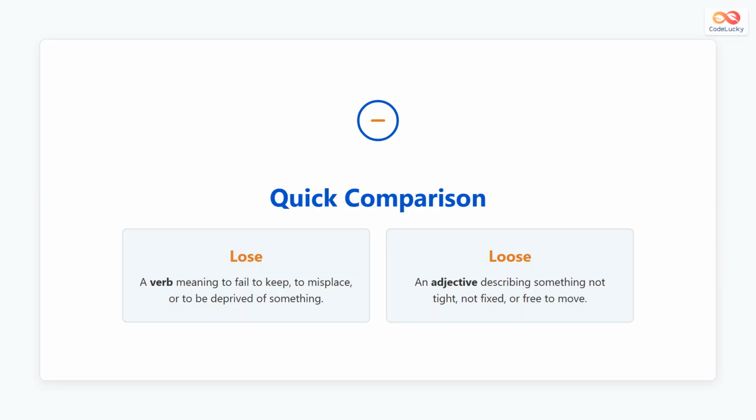Remember the main difference between lose and loose. Lose is a verb. It is an action and means to no longer have something, to misplace something, or to fail. Loose is an adjective. It describes something that is not tight, not fixed, or free to move. When thinking of an action, use lose. When describing how tight or free something is, use loose.